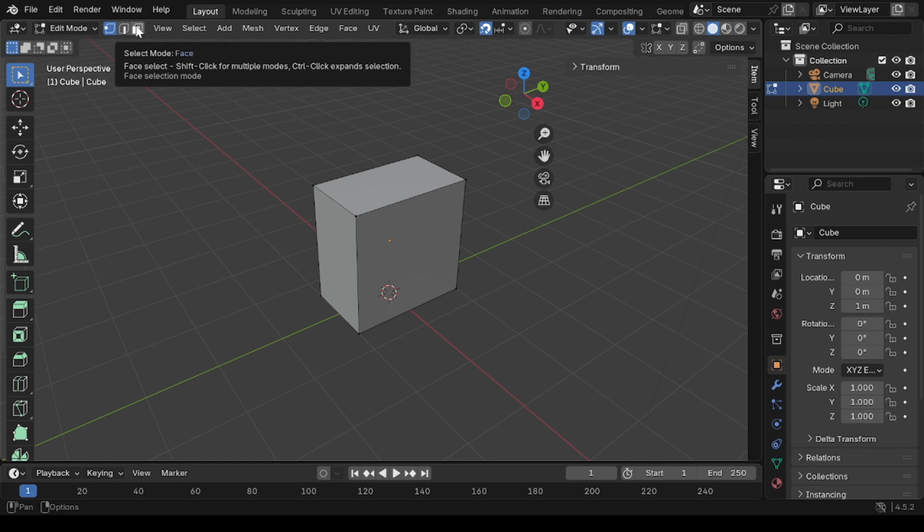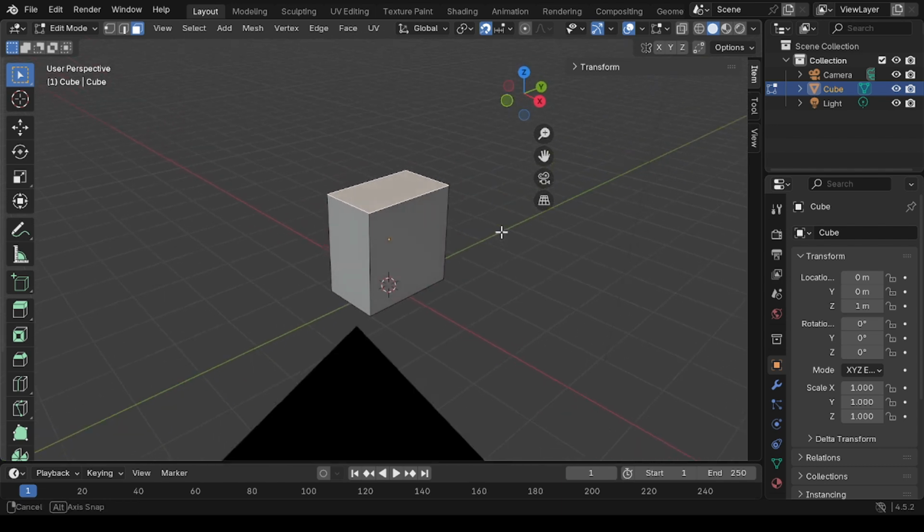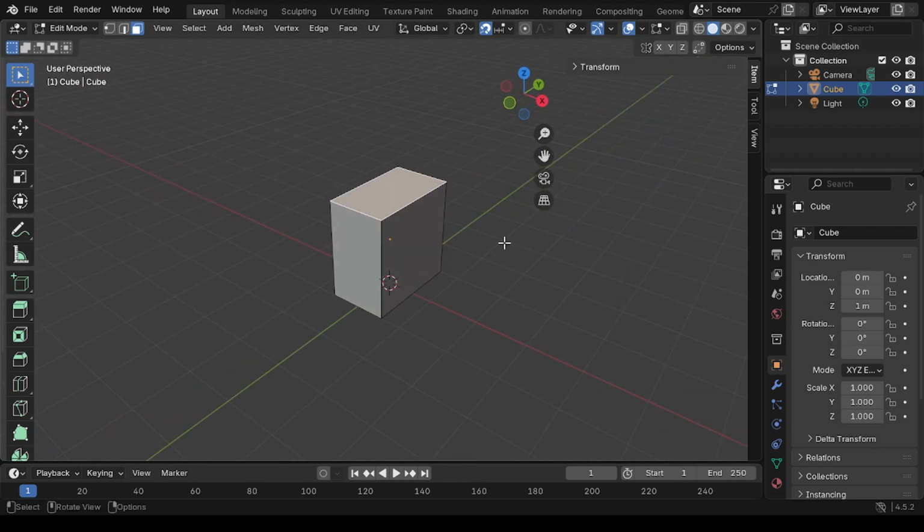you can click this, or you can click the keyboard number 3. Yes, and after that you can click this face. And after that you can click the X.